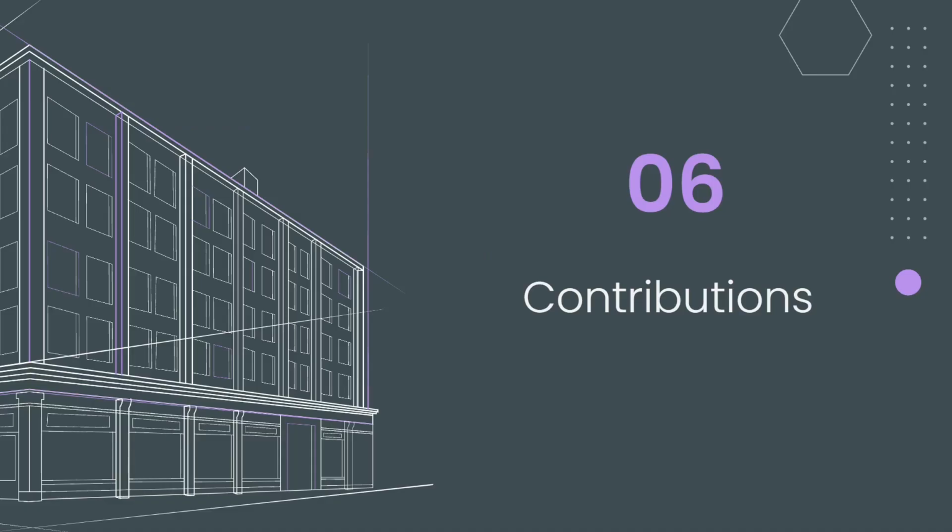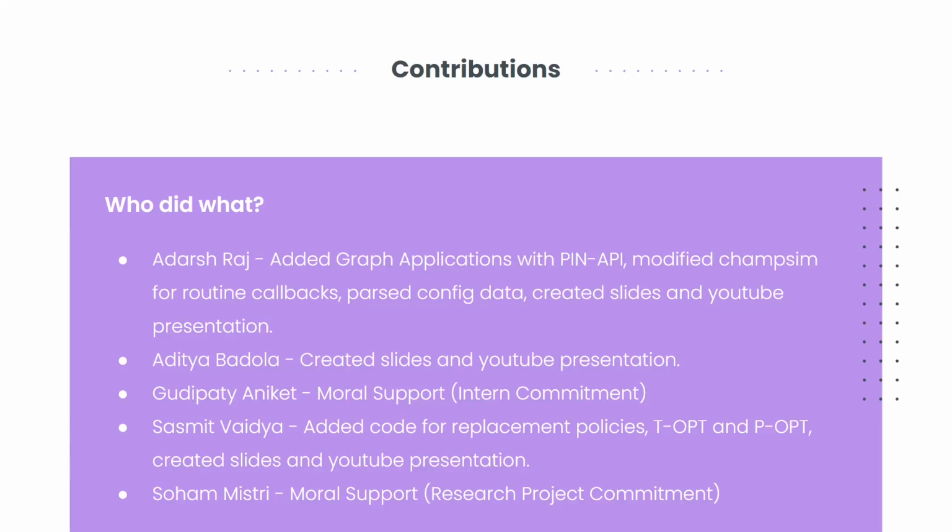Okay, so now let's talk about the contributions that each team member made in the project. Adarsh Raj, that is me. I added the graph applications which use the PIN API and dummy functions, and also modified the ChampSim tracer file using routine callbacks. I also modified ooo_cpu.cc and main.cc for parsing the config data that comes from the trace, and I also helped in creating slides and this YouTube presentation.